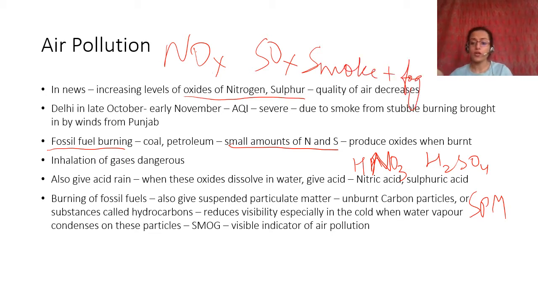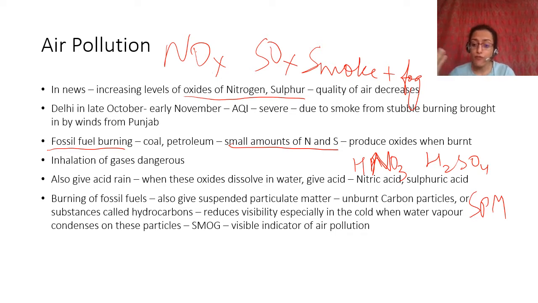So you have fog and you have smoke. The suspended particulate matter is part of smoke, right? So both of these things together form smog, and that is a visible indicator of air pollution. A lot of times you will see that the air is hazy in December and all. If you're ever on a flight over Delhi especially, you will be able to see that the visibility down to the ground is very, very bad. And that is an indicator of air pollution. There is a lot of smog.